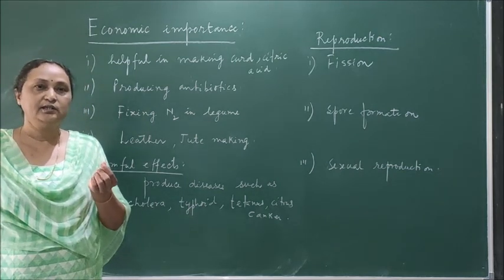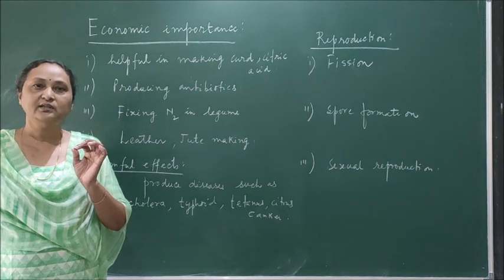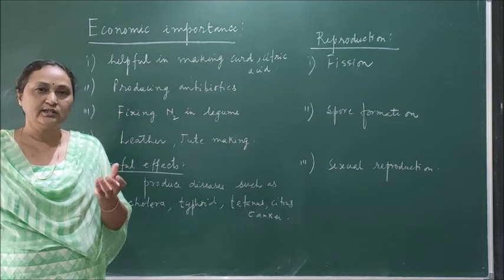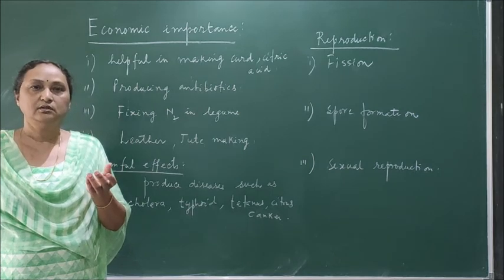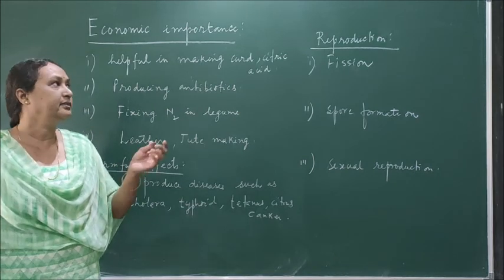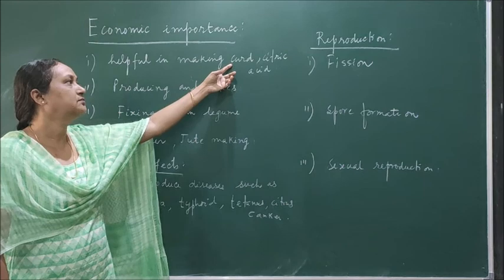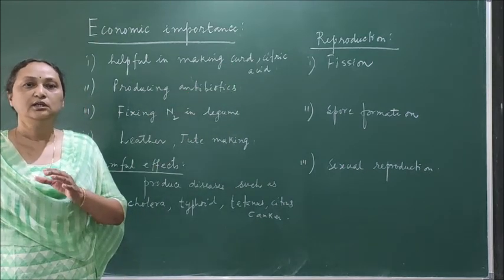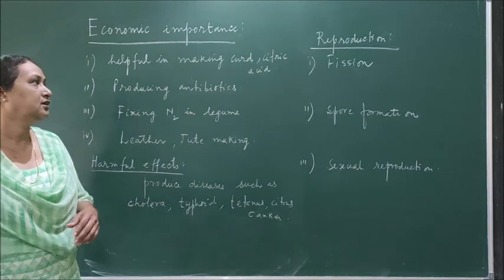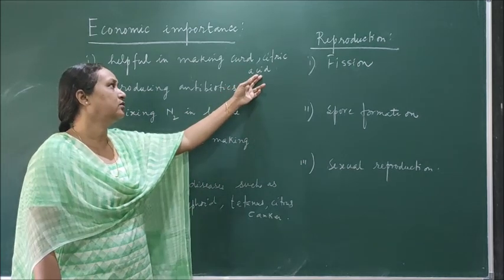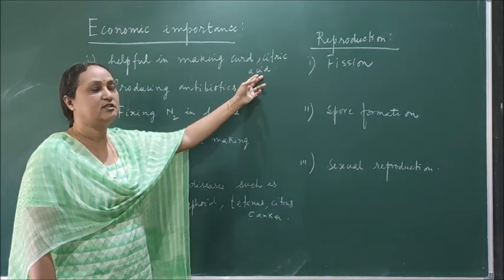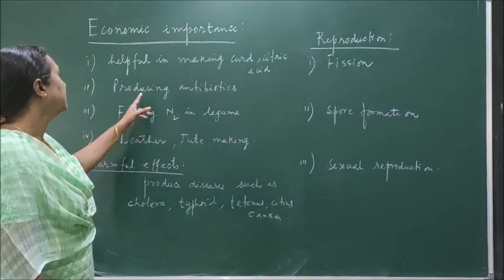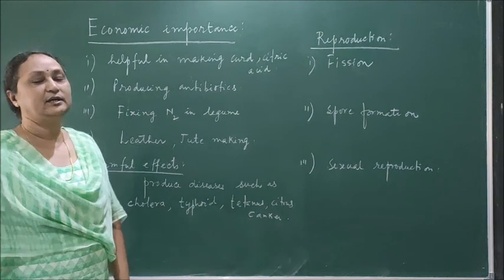So a little bit of curd, which has plenty of lactobacillus, when added to a little bit of lukewarm milk, then the milk can be converted into curd, and the nutritional value of the curd is much more in comparison to the milk. Also some of the bacteria prepare different types of acids, for example citric acid bacteria. Then the bacteria also can produce antibiotics.